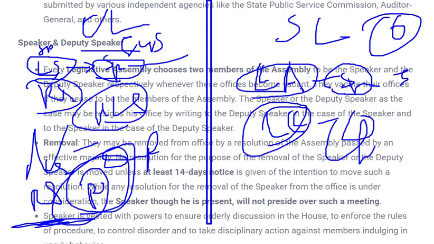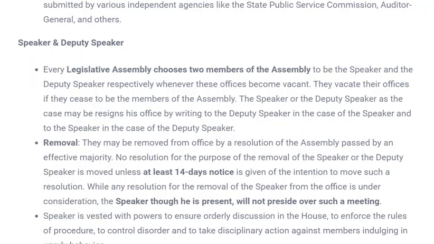Now we talk about the elections. We have seen how they are elected, and if we talk about resignation, the speaker, if he wants to resign, can just give his resignation letter to the deputy speaker, and if the deputy speaker wants to resign, he can give his resignation letter to the speaker, in the case of both houses. So this is how the speakers function. And if we talk about removal, they can be removed after the house is dissolved. It was the same in the case of Lok Sabha and Rajya Sabha, or Parliament also. If the complete house is dissolved due to the end of the term or due to any other reason, in that case also the speaker will be removed.